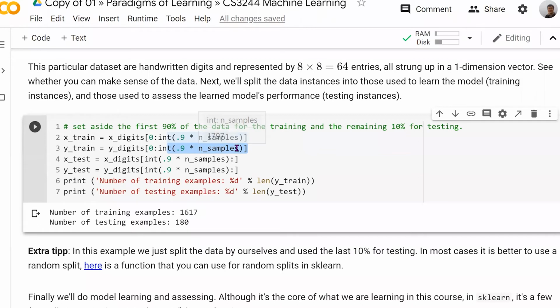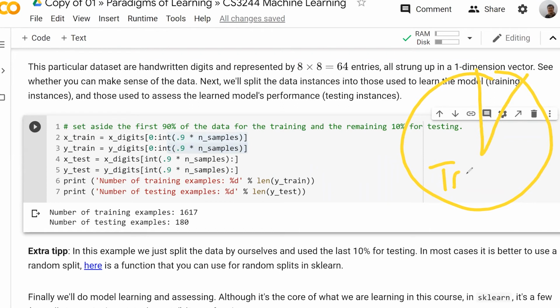We can think of it a little bit like this. I've got a data set, and I'm cutting off this part for training, and I'm going to save this part for testing. That's the idea. That's what these other lines do down here. So this part is for the training part.